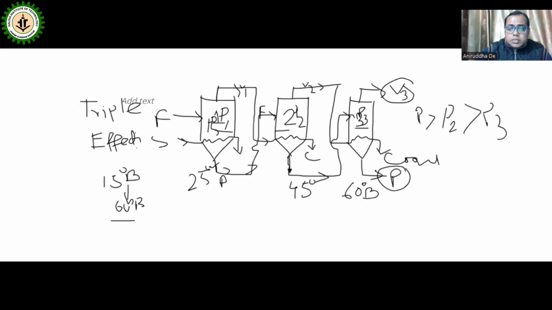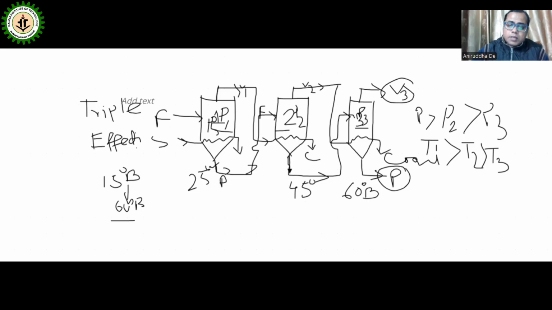This is why it is known as the forward feed, because here feed and concentrated product both pass from first to last. With P1 and T1, T2, T1 will be greater than T2, which will be greater than T3. Means temperature will also be reducing from the first.